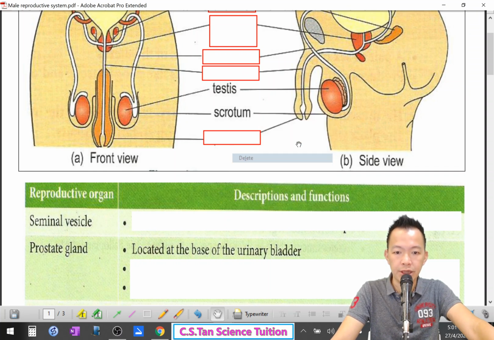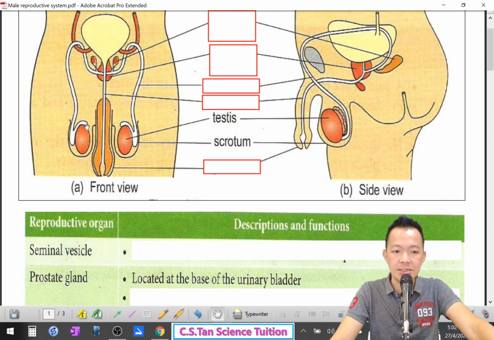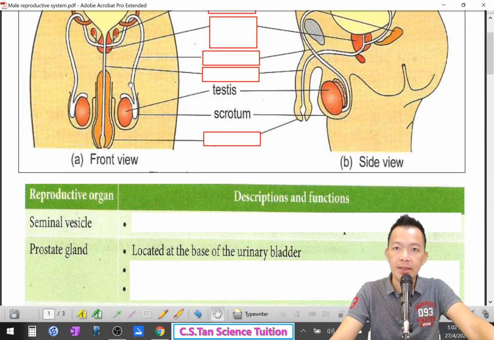scrotum. Okay, scrotum. What is the function of this scrotum? Protect the testes. But how does the scrotum protect the testes? Why are the testes put outside the male body? So that is the function of the scrotum. Listen carefully.